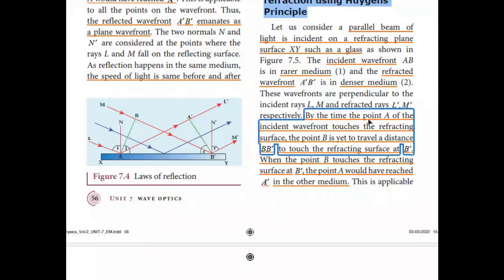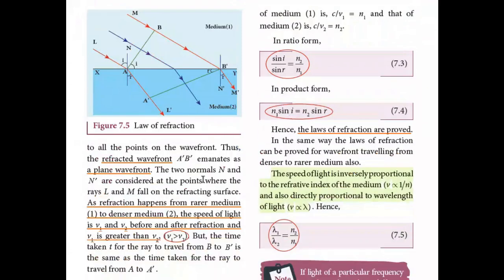By the time the point A of the incident wavefront touches the refracting surface, the point B has to travel a distance BB' to touch the refracting surface at B'. When the point B touches the refracting surface at B', the point A would have reached A' in the other medium. This is applicable for all the points on the wavefront.